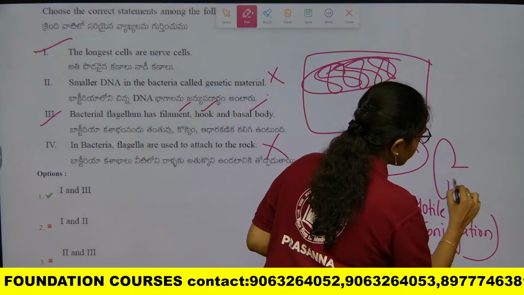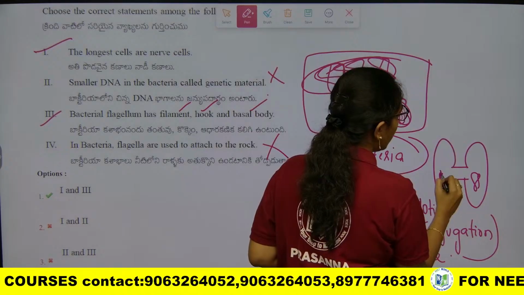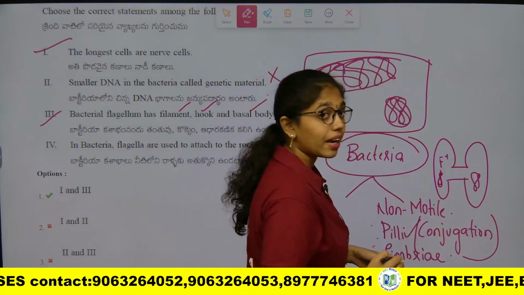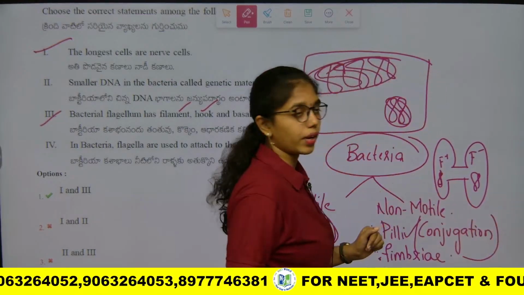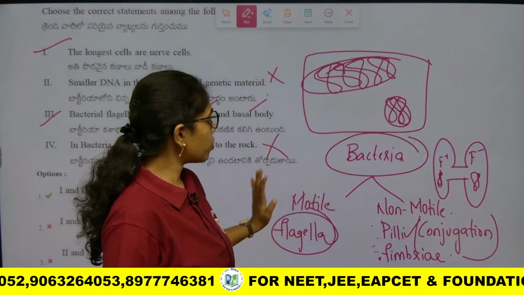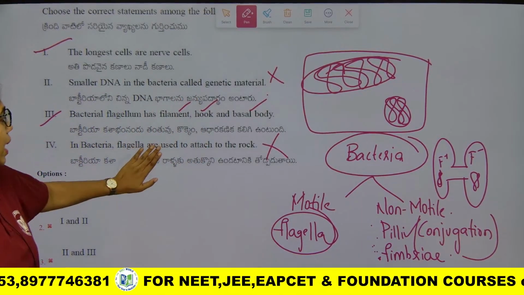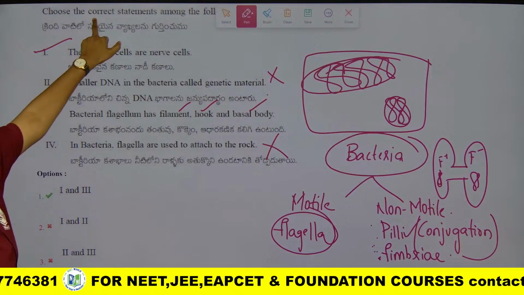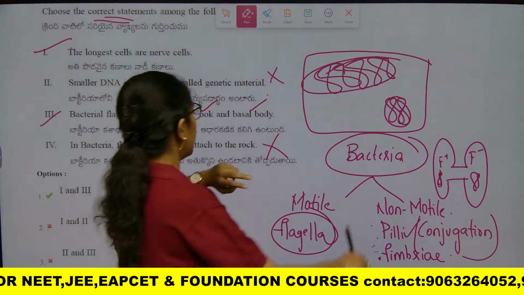Sex pili between two bacteria, the one having F strain, that is F plus, and one with F minus strain. Okay. So this is about motile and non-motile structures. Flagella is not a non-motile structure. So this is wrong. What are the correct statements? Correct statements include 1 and 3. Clear, ma? Next question.